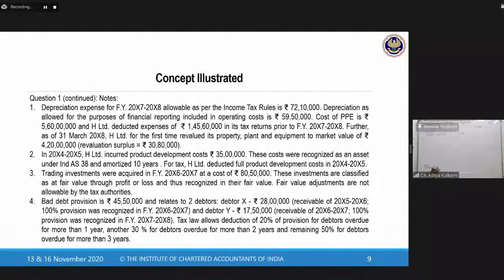What is your allowed figure? Tax depreciation allowed figure is 72,10,000. Next, in X4, X5, that means 3 years ago, I think.